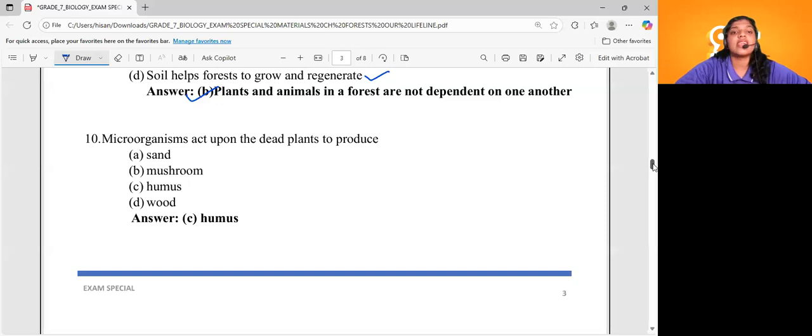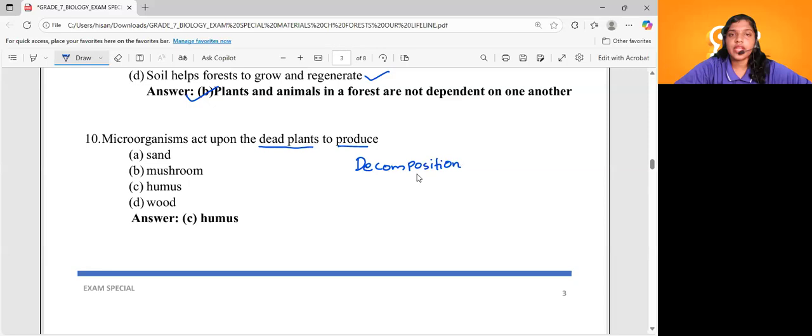Microorganisms act upon the dead plants to produce what? Before that, let me ask that particular question. Why do microorganisms act on dead plants, dears? What is the significance of that particular process? What is that process actually? Yes, decomposition. Right, the actual process is decomposition.